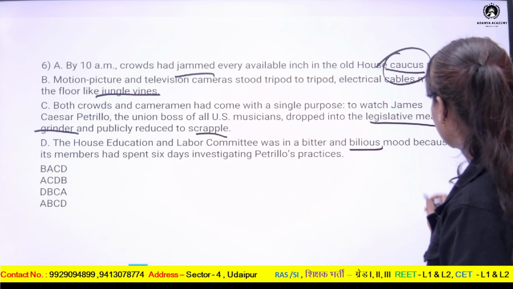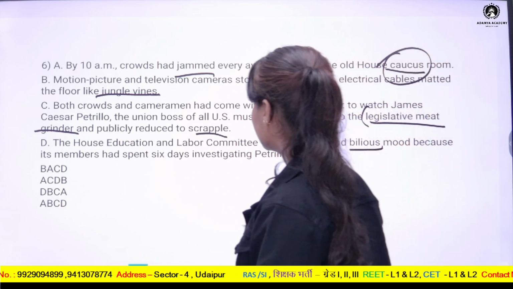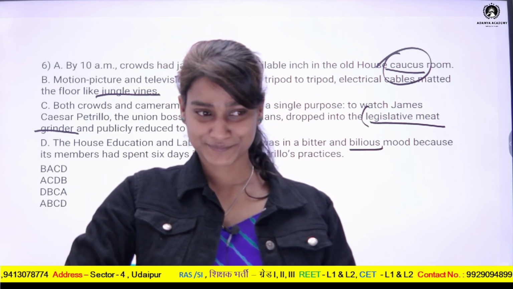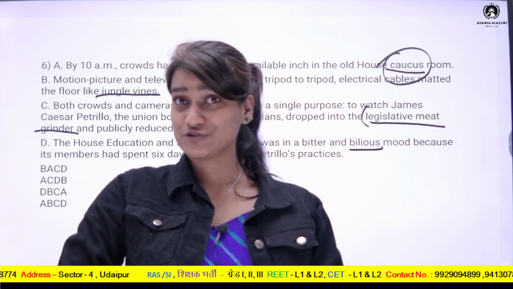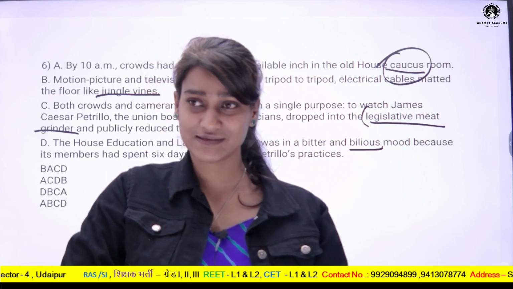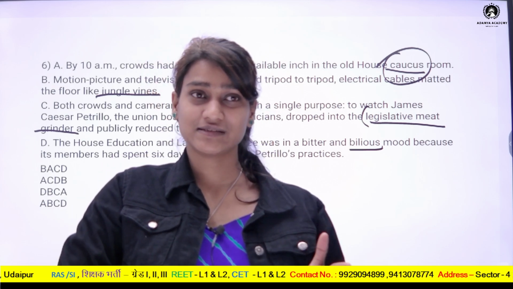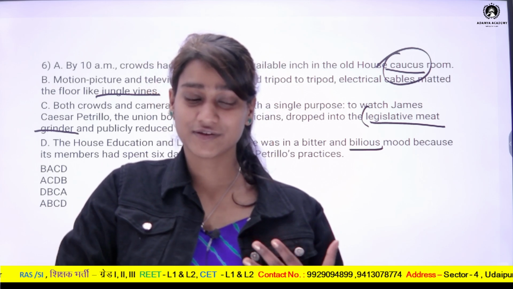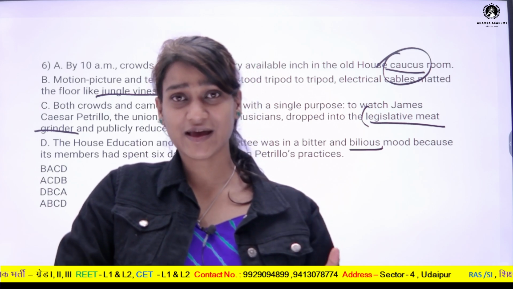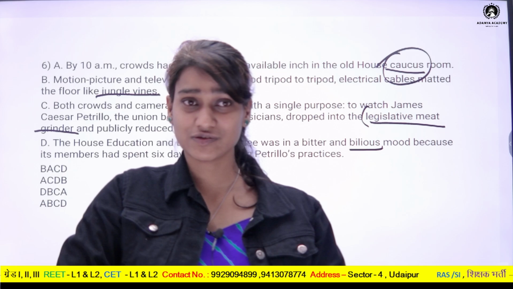अब now यहाँ पर एक न्यू वर्ड है, legislative meat grinder. What is the meaning of legislative meat grinder? If there are two parties, A and B. I won't name the parties. Consider any two parties, A and B. And if A party does not want, or is not so convinced by the B party's movements, so it will try that the B party should collapse.